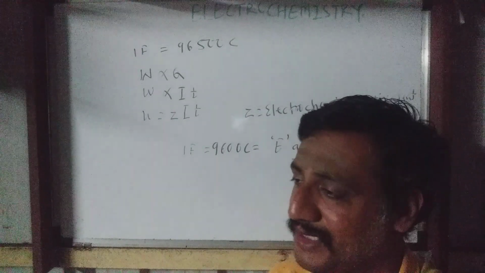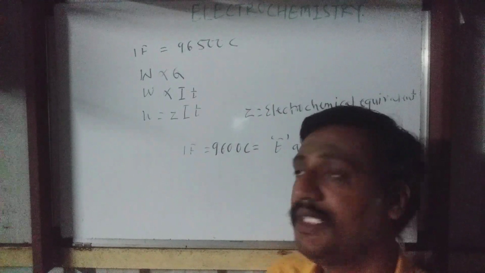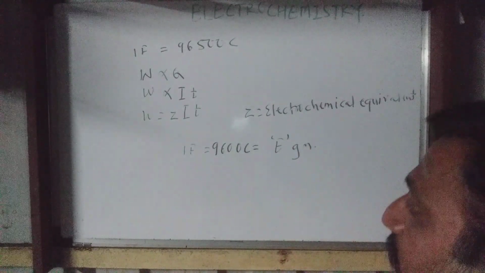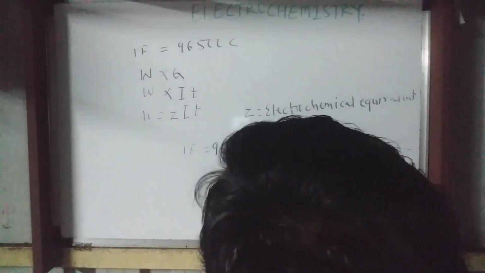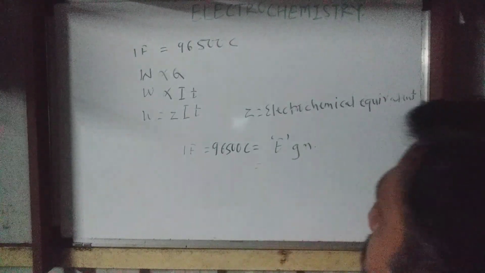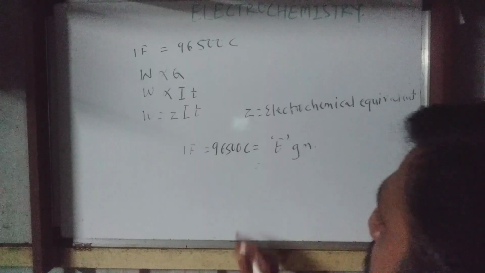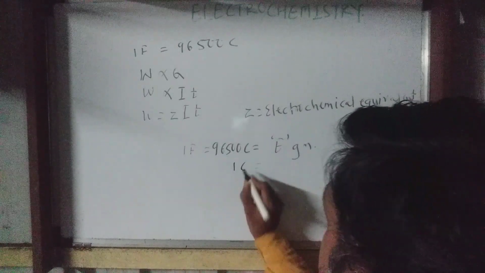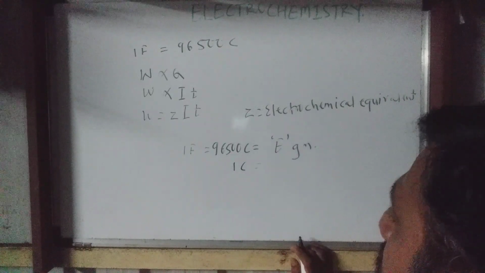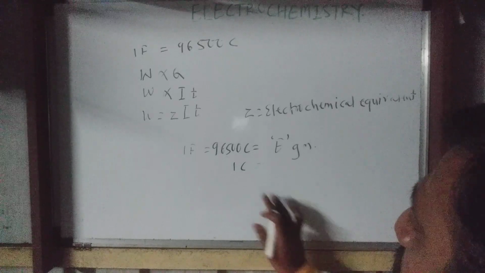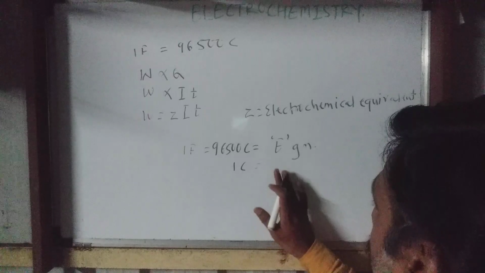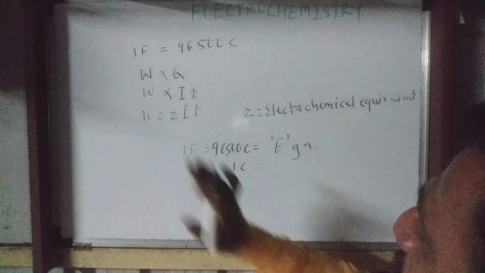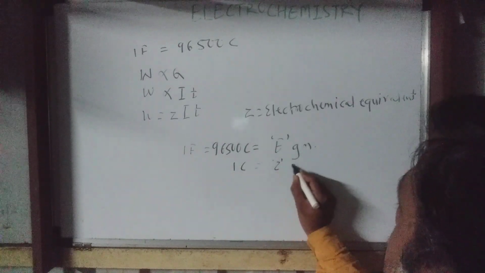Now that is said in the second law, but just now you consider E gram of the substance gets deposited. Correct? Now the second thing is, if we pass 1 coulomb electricity, whatever substance is liberated or deposited, you may say x gram, but actually it is Z gram of the substance deposited.